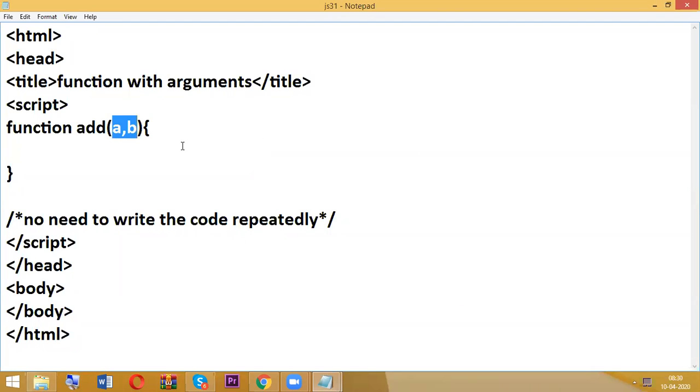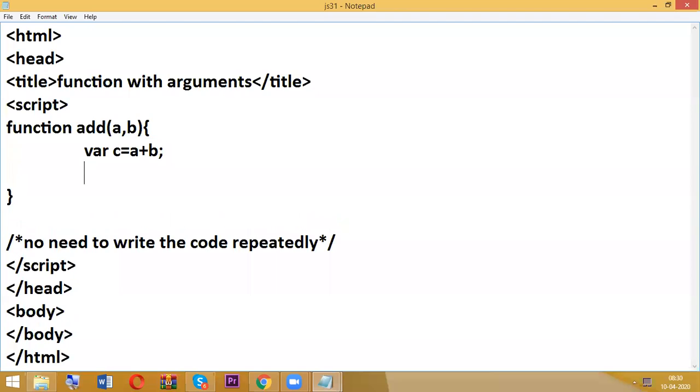These are just like variables. No need to write any var or anything, just a comma b. These are also variables. Now var c equal to a plus b, and I'm going to display it with document.write c. Then I'm going to call the function.